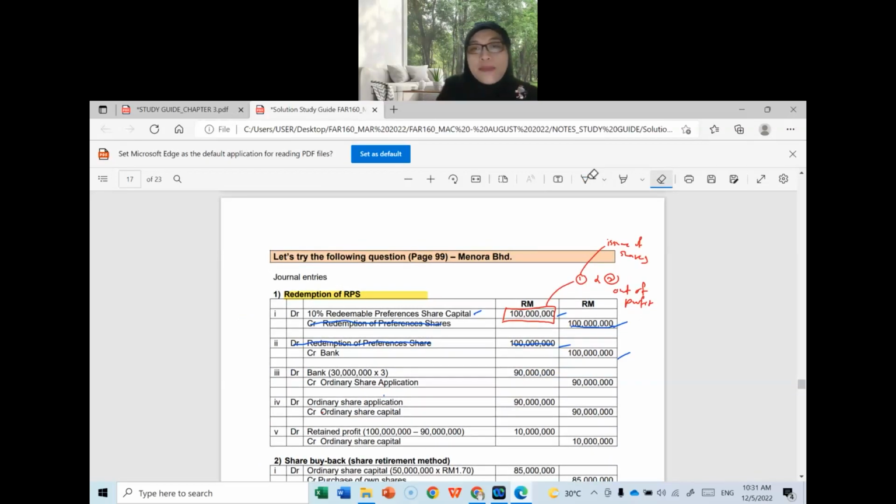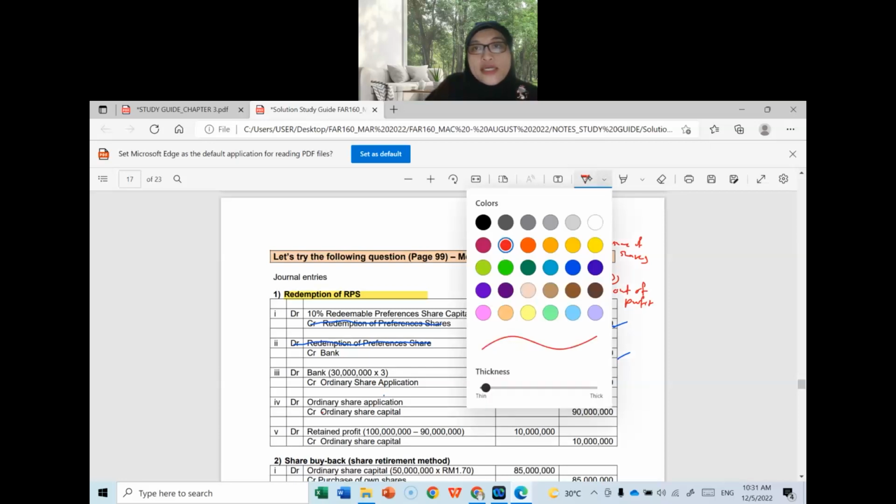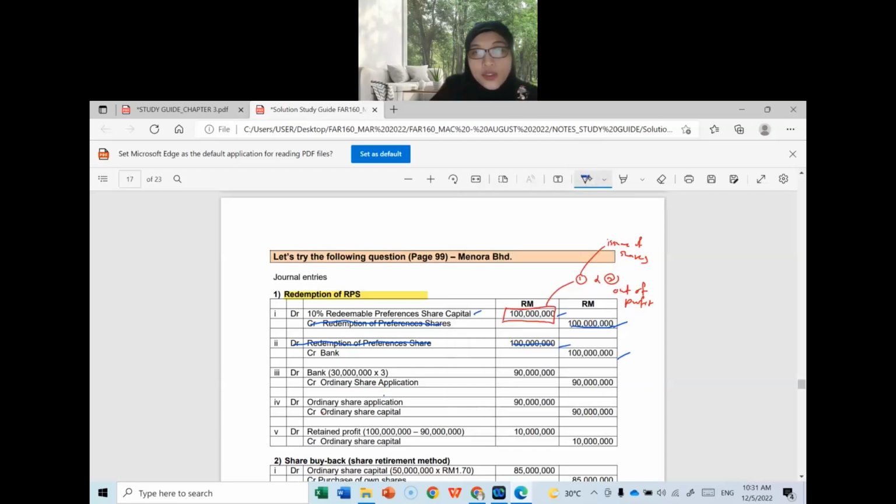So, you close the application account and transfer to where, class? Where do you need to transfer? Ordinary share capital. So you will close the ordinary share application and transfer to the ordinary share capital. Therefore, class, this account, ordinary share application, will be closed immediately once the shares have been transferred to the capital account.